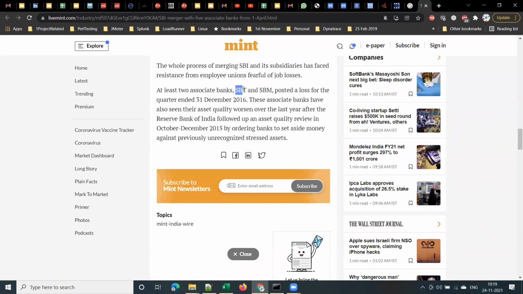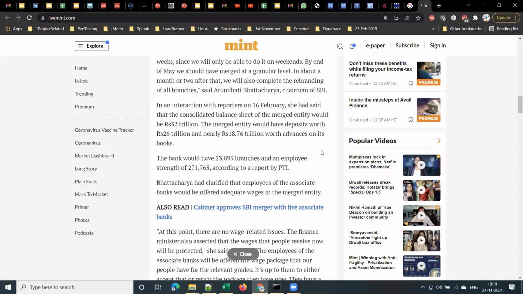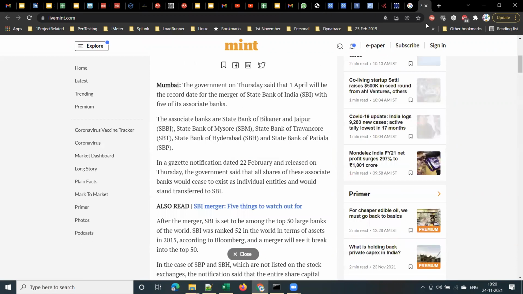They are State Bank of Travancore, State Bank of Mysore, State Bank of Bikaner and Jaipur, State Bank of Hyderabad and State Bank of Patiala, right?